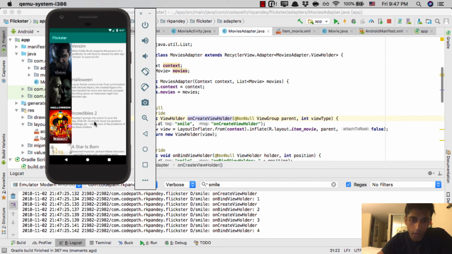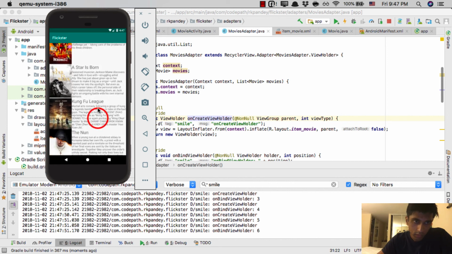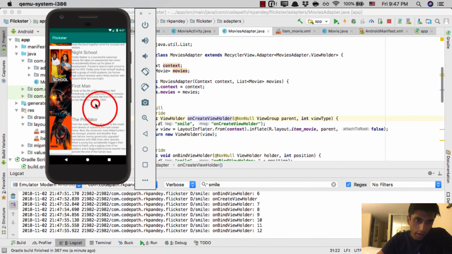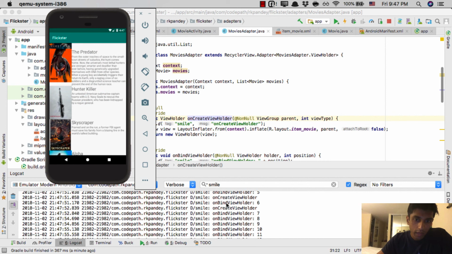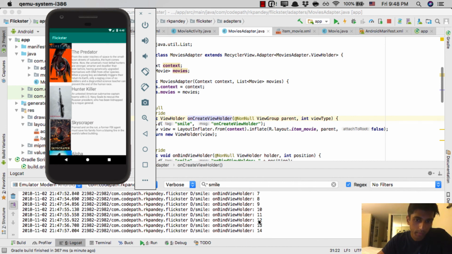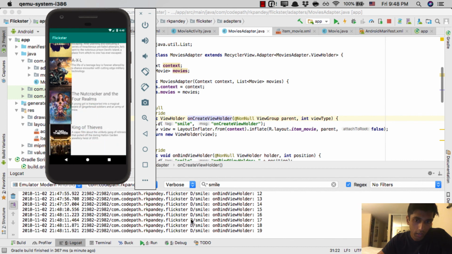So watch what happens as I scroll. As I scroll, you can see, okay, now the number of times that we see the onCreateViewHolder in the logs has actually gone down quite a bit. So we actually don't even see it anymore at the bottom. But the position that we're binding is increasing. And that makes sense because I'm continuing to scroll down. So as I go down more and more, you can see that we're going all the way down to 19. And now that is actually all the data that we got so far.